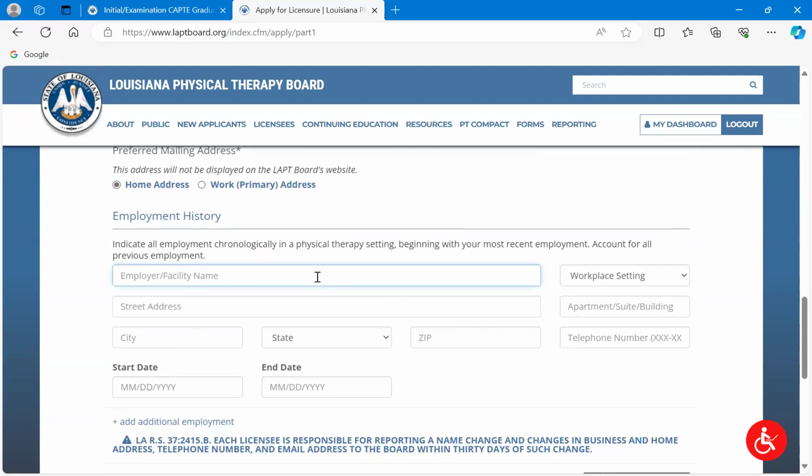As students, we don't really expect that you have a whole lot of employment history that would be relevant to physical therapy. So if you have something like maybe you were a tech before, then you can put that information, or maybe you're a PTA right now and you're doing the program to become a PT, so you can put your PTA information in there too. But for the other folks who don't have any, that's okay that you don't have employment history. We're not asking you to put in stuff like if you're working as a barista or something on the side, that you don't have to report, okay?